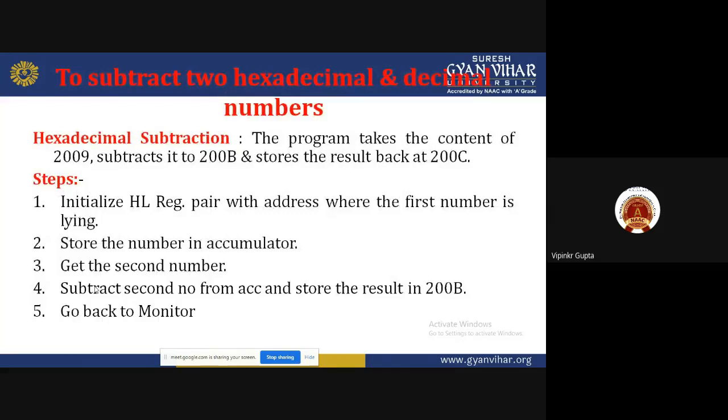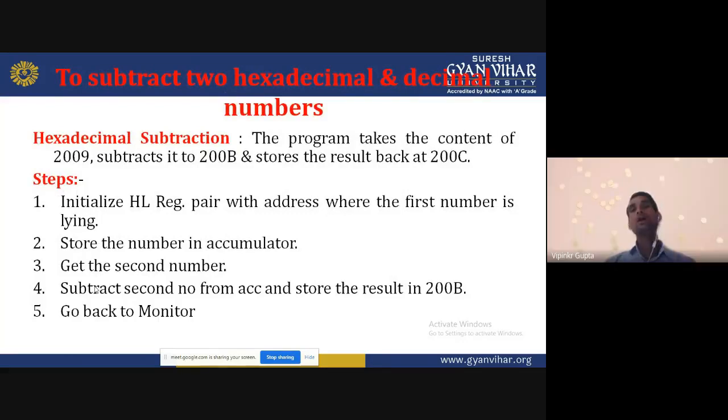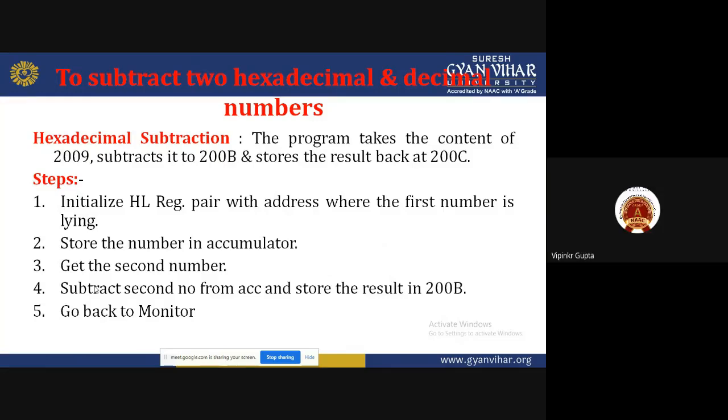Now come to the next program: to subtract two hexadecimal numbers and decimal numbers. Suppose that we have two hexadecimal numbers and we are subtracting these numbers. How will we subtract these two numbers? For that purpose, we are using the hexadecimal subtraction. In hexadecimal subtraction, the program takes the content of 2009 and 200A and stores the result back to 200B.